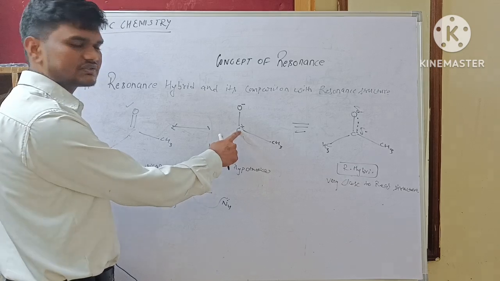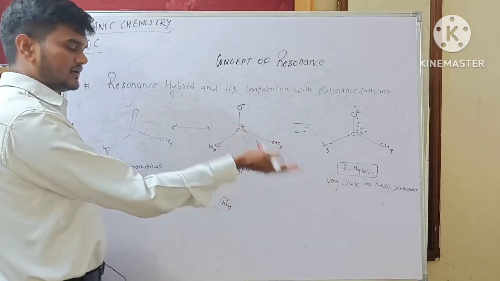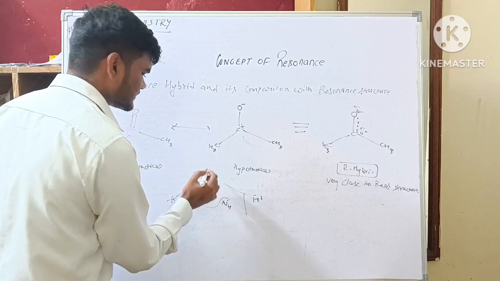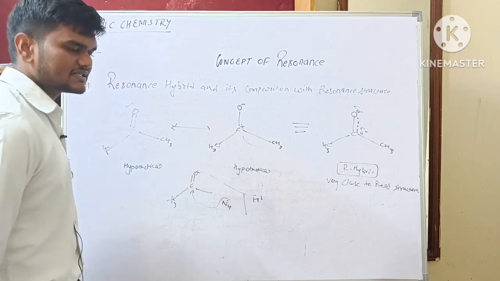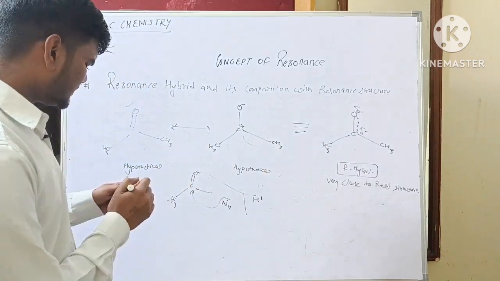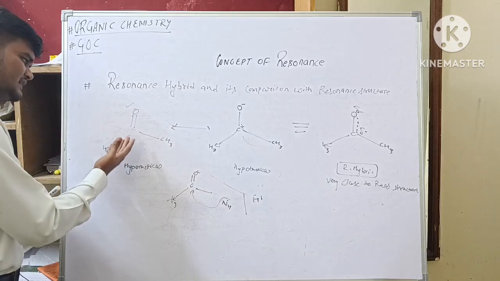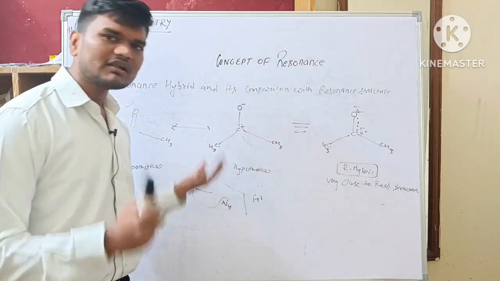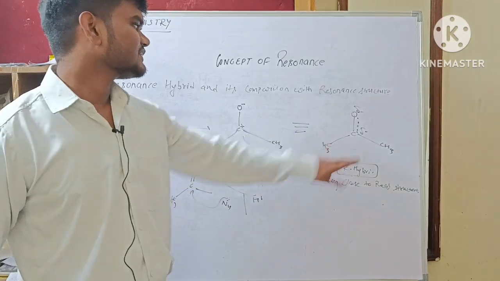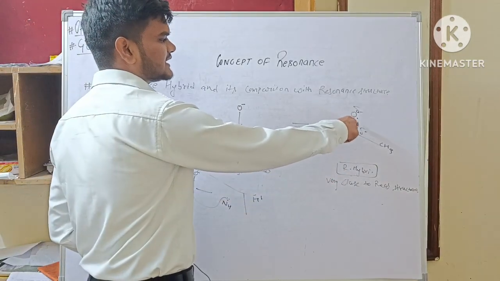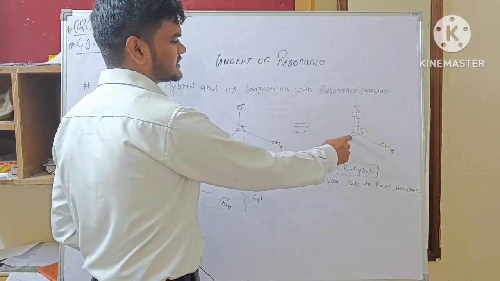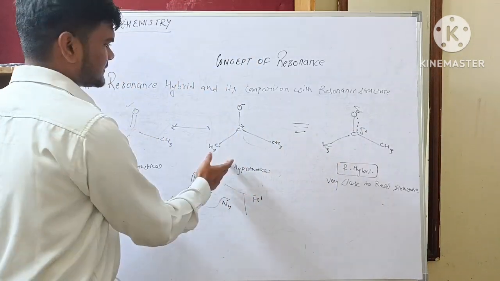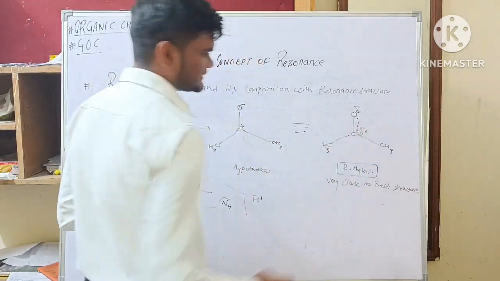A carbon has a partial positive charge, and in the acidic condition, when H plus comes, it will attach to the oxygen side, as this has a partial negative charge. So some properties of the molecule are explained by this canonical form, some by this canonical form, but all the properties will be explained by this, because it has a partial double bond character and partial negative on the oxygen, partial positive on the carbon center. So this is hypothetical, this is close to the real one.